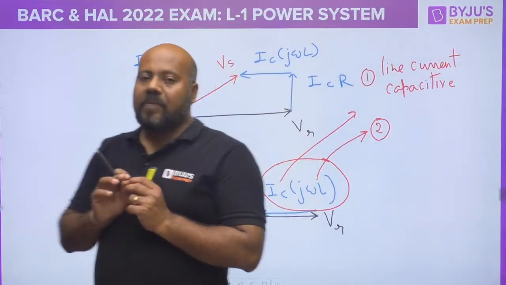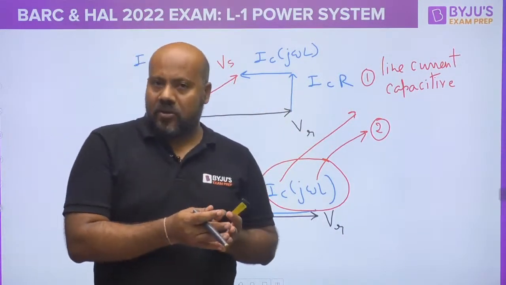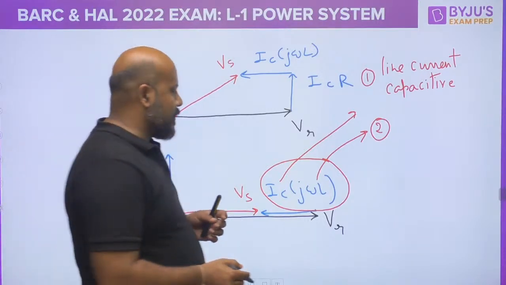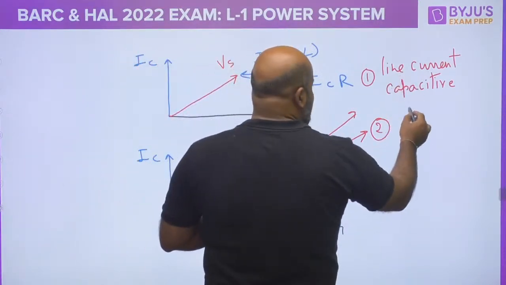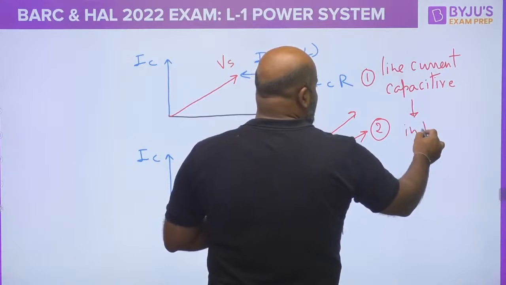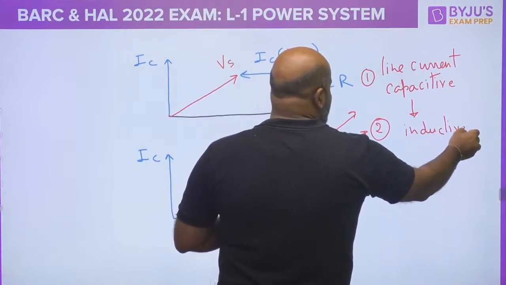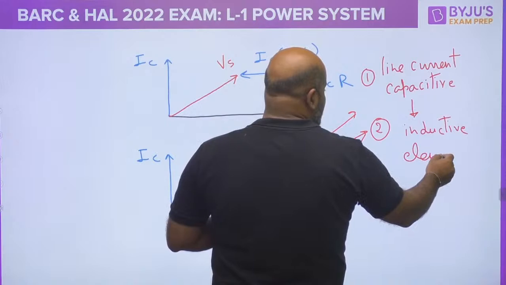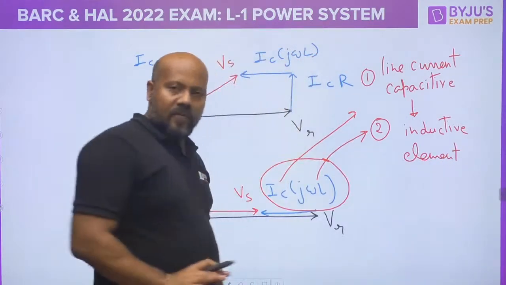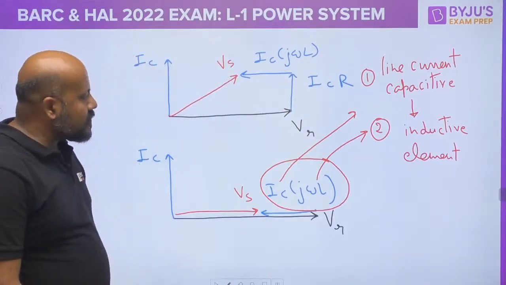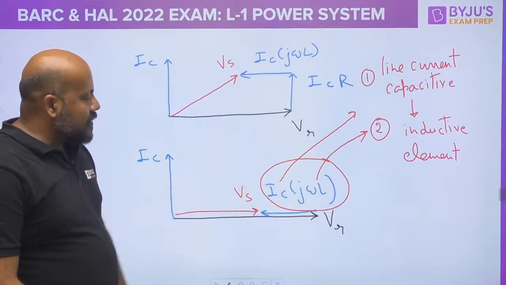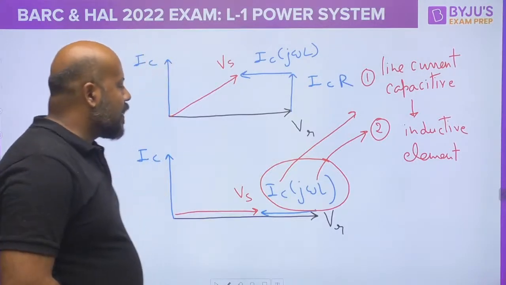This dominantly capacitive current must be passing through the inductive element of the line. Yes or no? Are you able to follow these two conditions or not? If this is happening, you can say Vs is less than Vr.